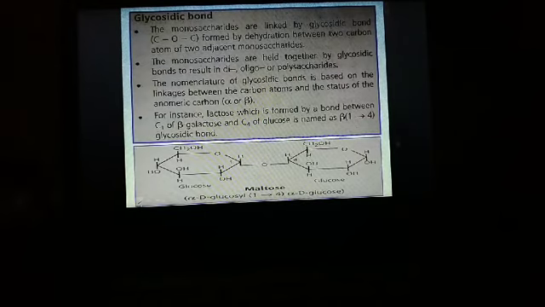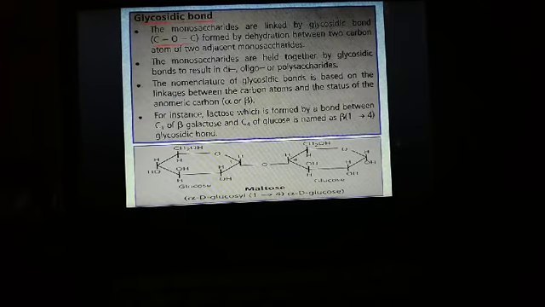Now let us see how, in disaccharides, oligosaccharides or polysaccharides, the monosaccharides are attached together. They are attached by a bond known as the glycosidic bond. The monosaccharides are linked by a glycosidic bond, that is a C-O-C bond.